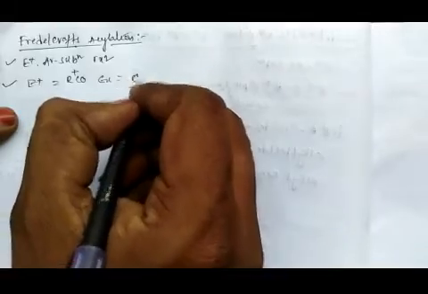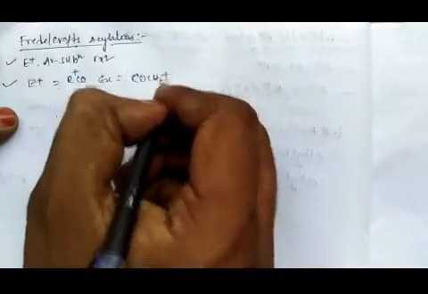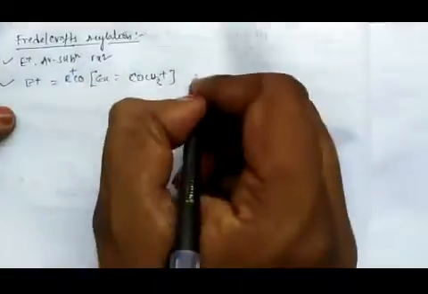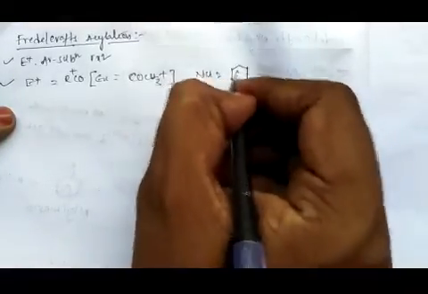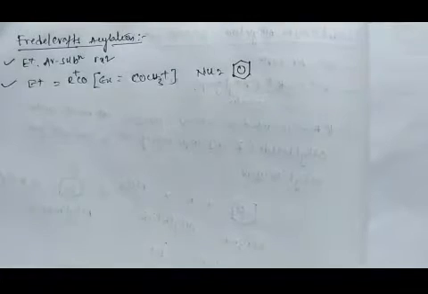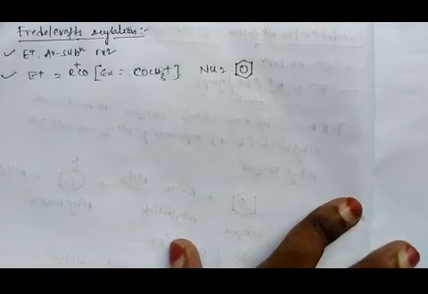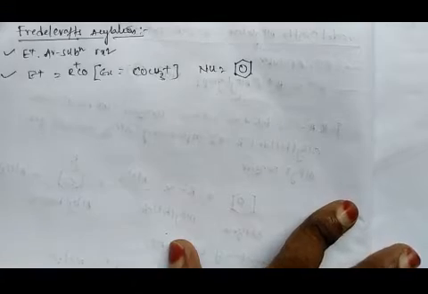For this I am giving an example, CH3CO plus. This is the example for the electrophile, and the nucleophile is the benzene ring.